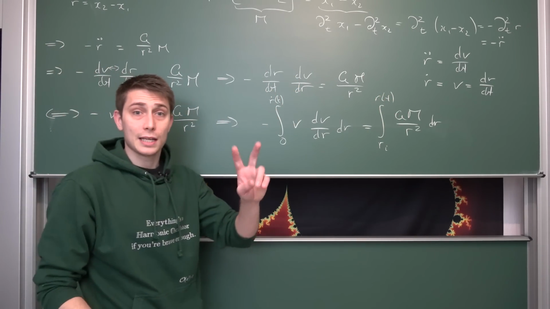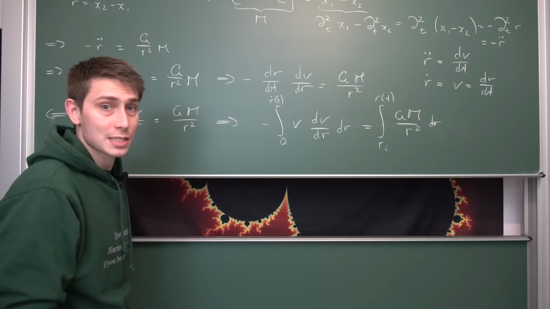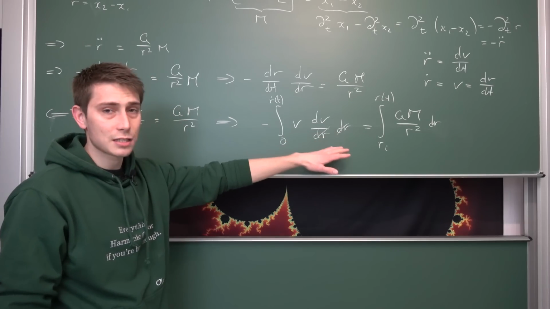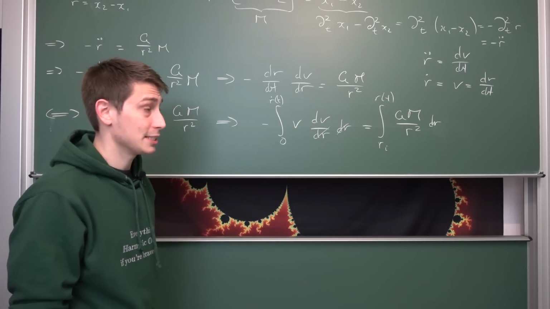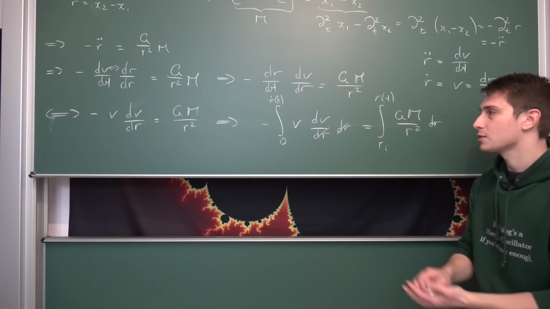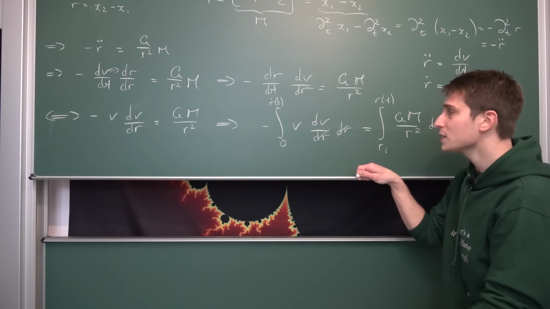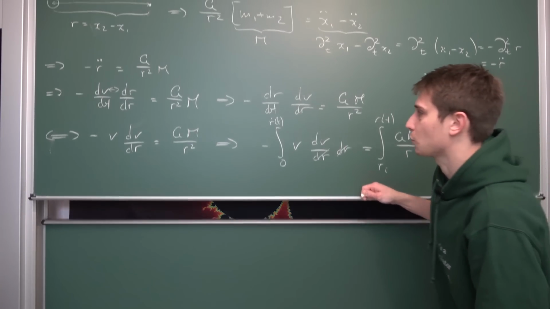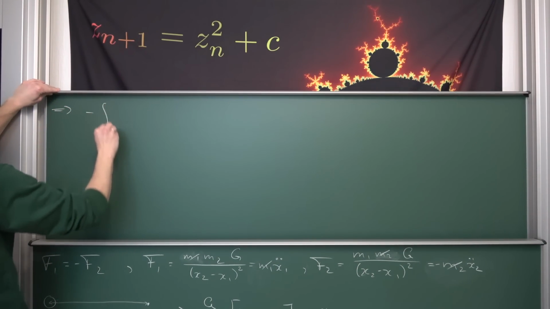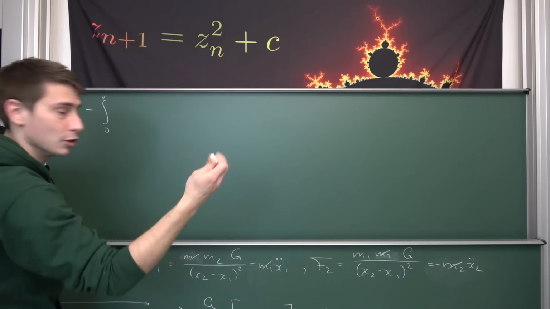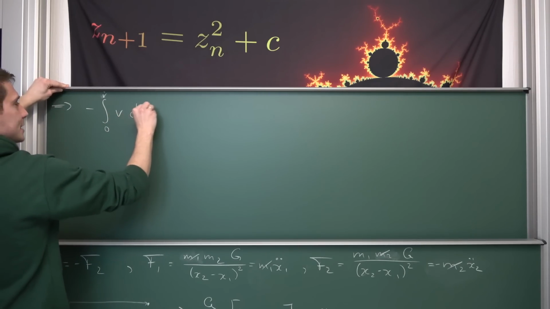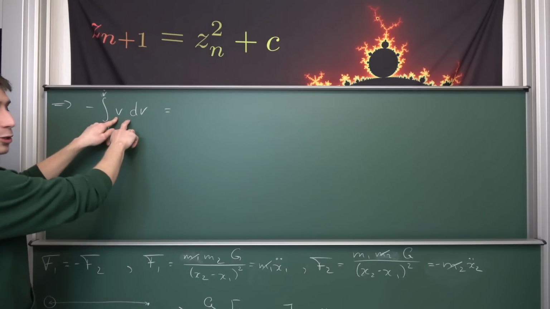And now, since we can treat differential forms like fractions in one dimension, dr over dr is going to cancel out. You can justify this by doing very rigorous substitutions. I have done this so many times on this channel. Take a look at my differential equation playlist, please, to see how you can actually justify this more rigorously. But now we can start integrating both sides, because what we are going to be left with at this point is that we are going to have negative the integral from 0 to just some velocity, or let's call it r dot. And this right here is just v dv, being hence nothing but, I mean, integrating this is fairly easy.